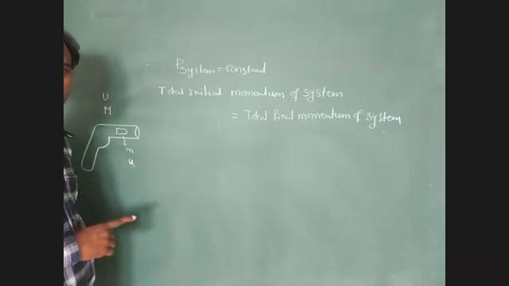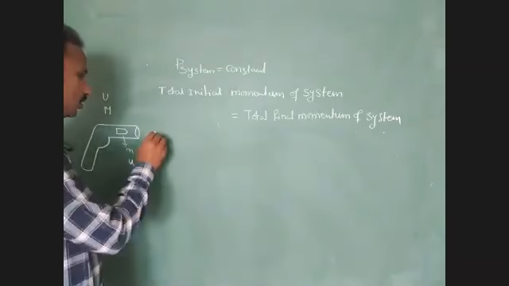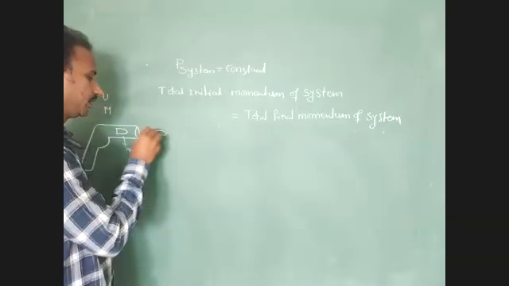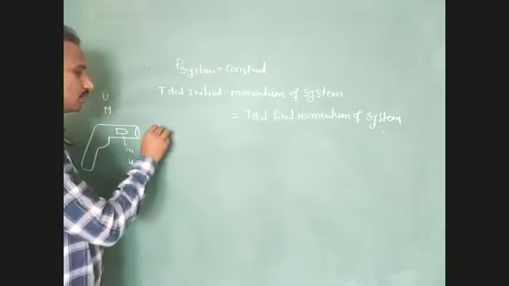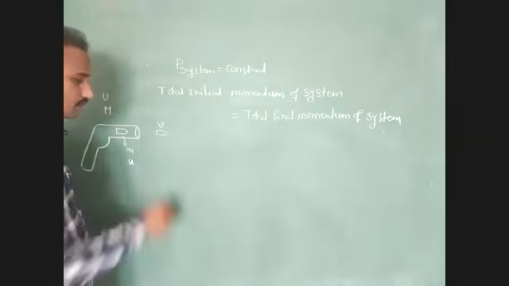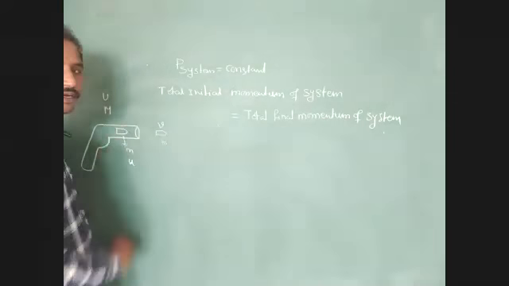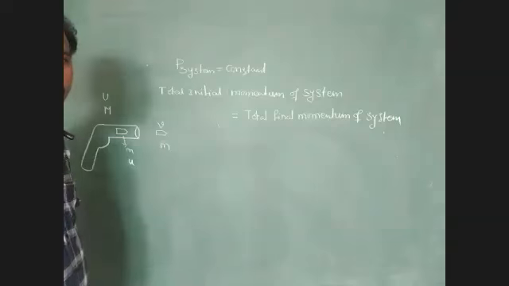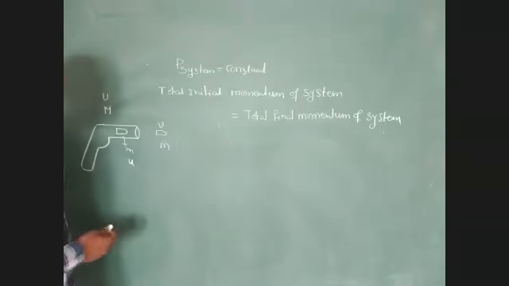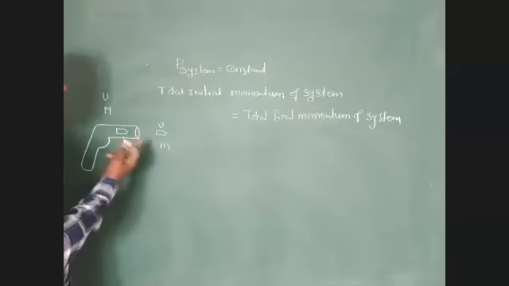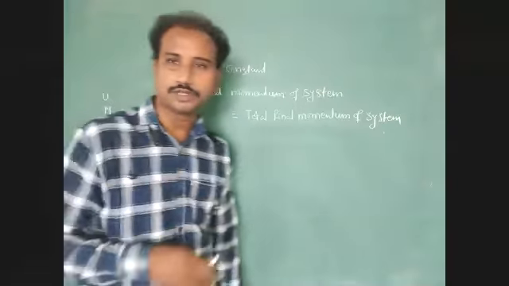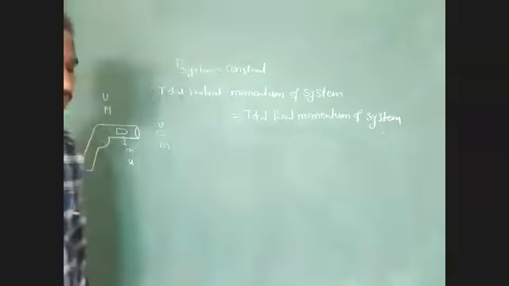After firing the gun, the bullet gets a final velocity, small v, mass of bullet small m. After firing, the gun also gets velocity. That velocity direction is opposite to the direction of velocity of bullet.